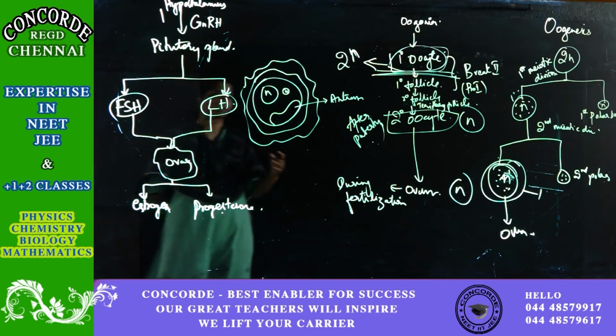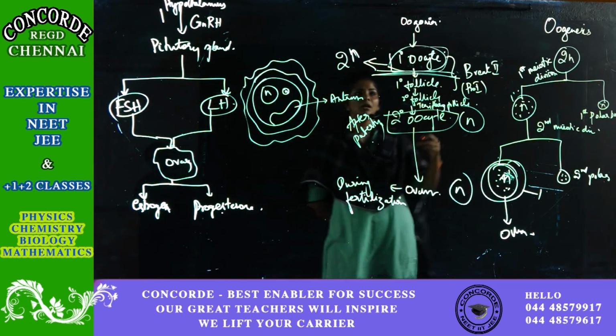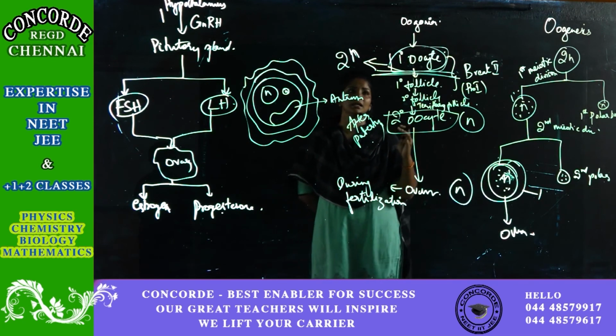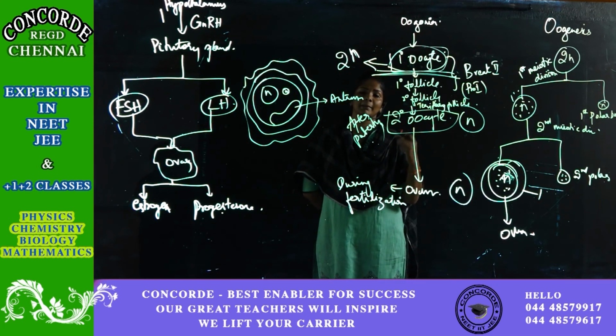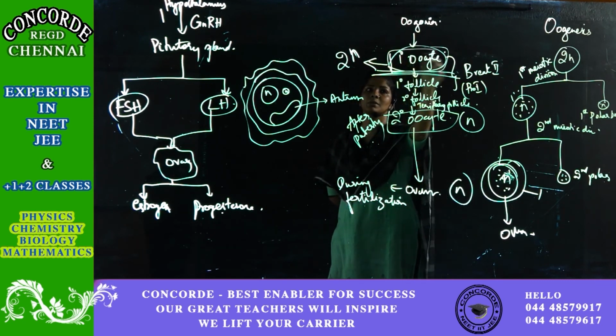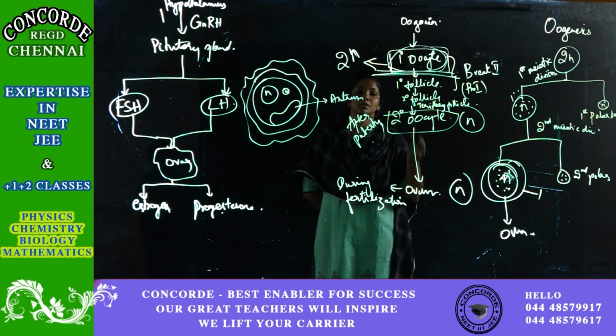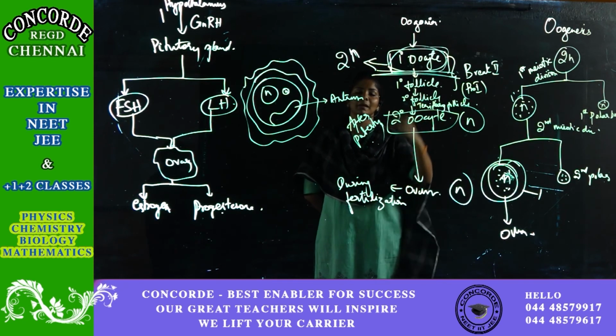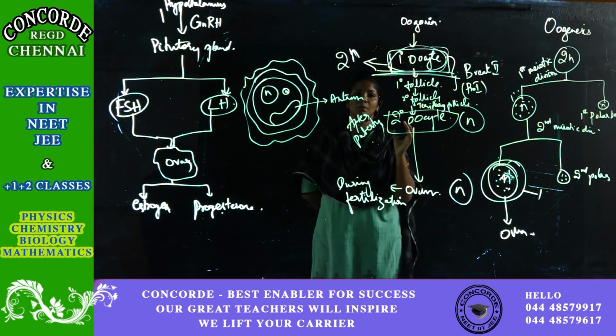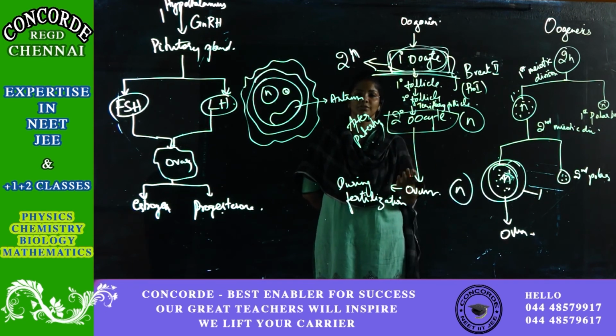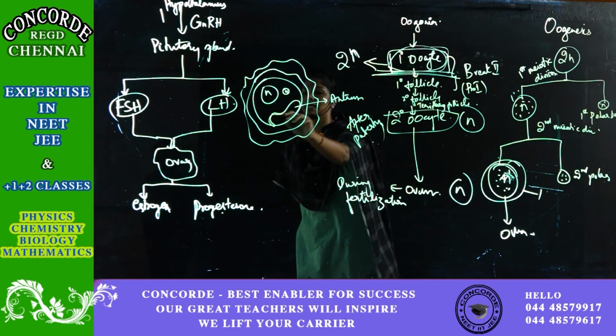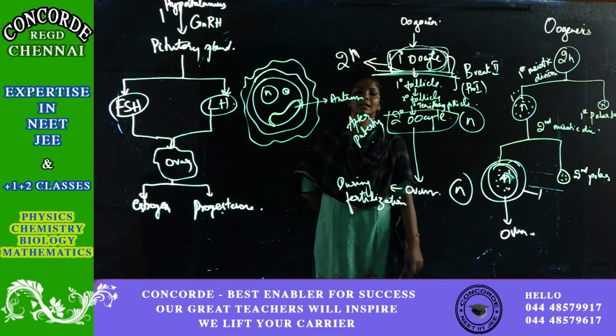I'll repeat the process of oogenesis again. Oogenesis starts when the girl baby is being formed. It gets arrested when the baby is born. So when the baby is born, the baby's ovary is full of primary oocytes. From the birth till the puberty, the primary oocytes will develop the layers surrounding, and it becomes primary follicle, secondary follicle, tertiary follicles, etc. Tertiary follicle is characterized by the presence of a cavity inside called antrum.